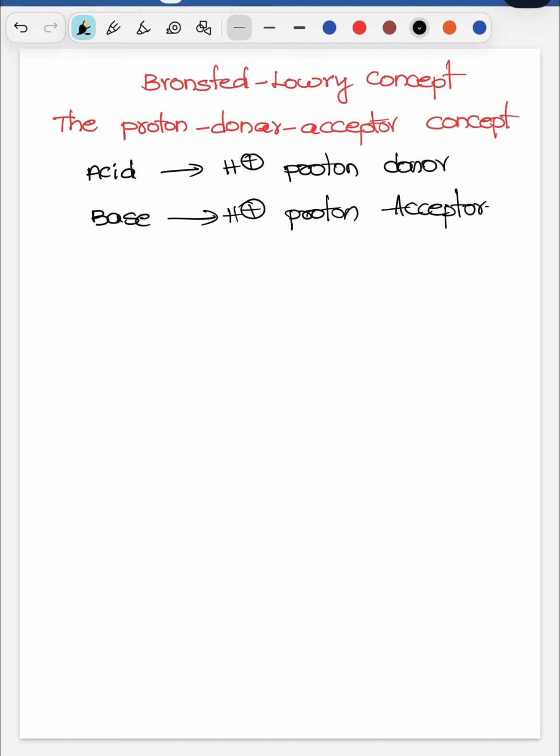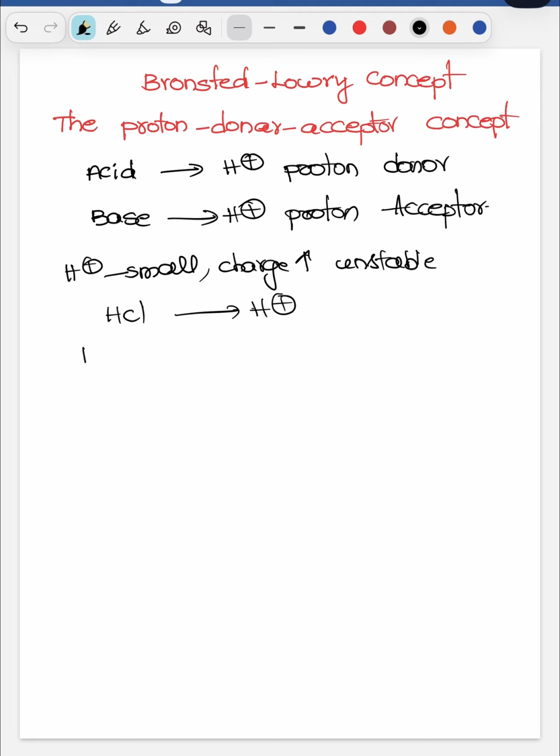But whenever we talk about H plus, does H plus really exist? Why? Because H plus is very small in size, so the charge density is high and it is highly unstable. How will it exist? Generally we say that HCl will give H plus. That means HCl in water will form H3O plus. H3O plus is the real acid. H plus is not stable and does not really exist. This is called a hydronium ion. It is the real acid.